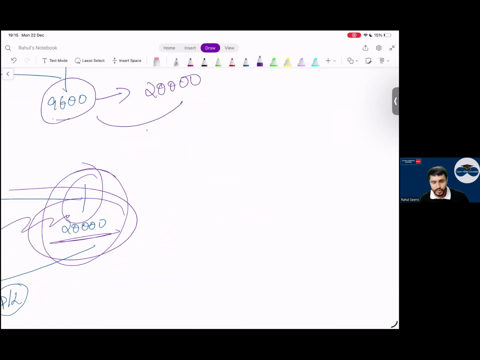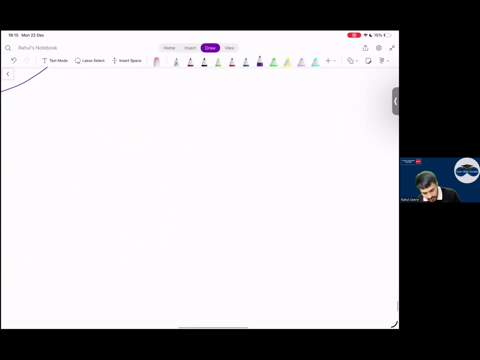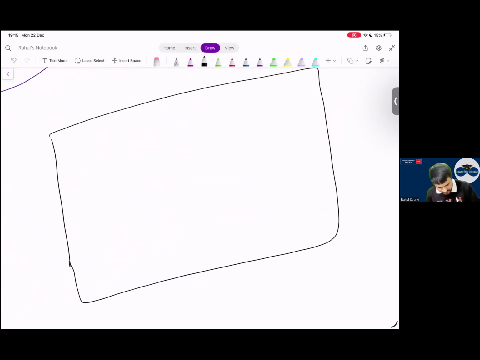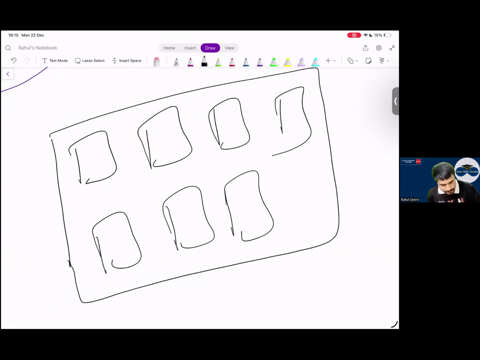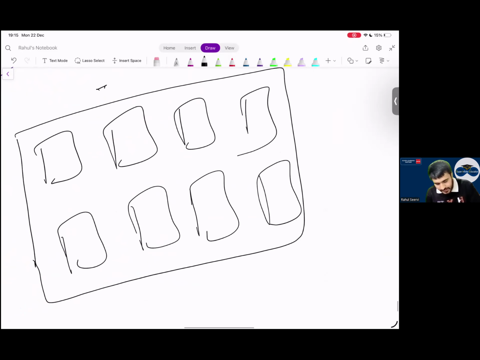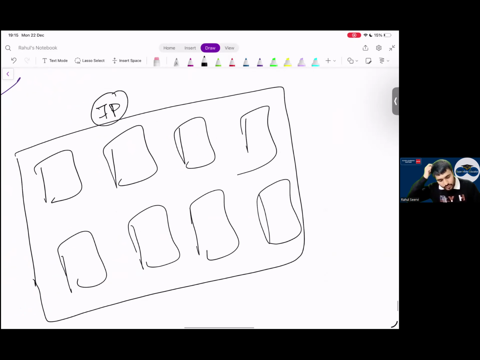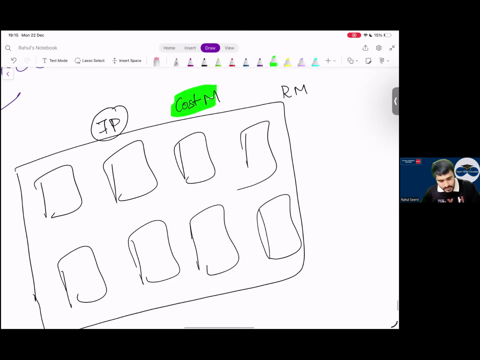Now coming to one more topic I want to explain. Now everyone, I say that I have 8 investment properties. Now, what can I follow? Either I can follow cost model or revaluation model.